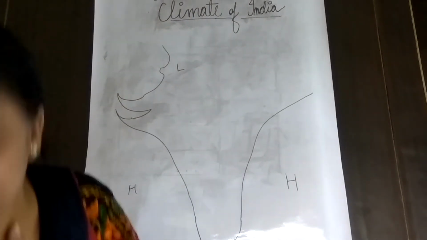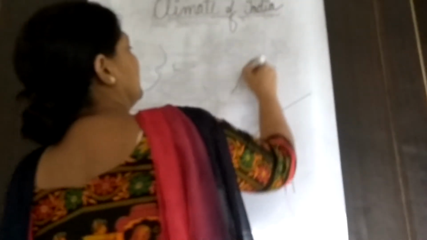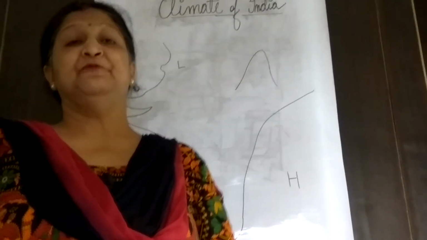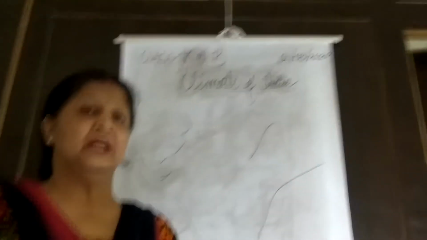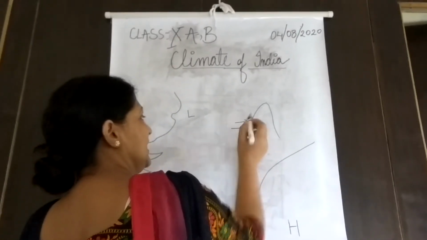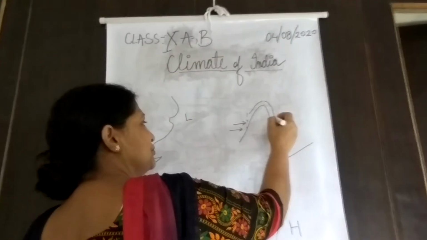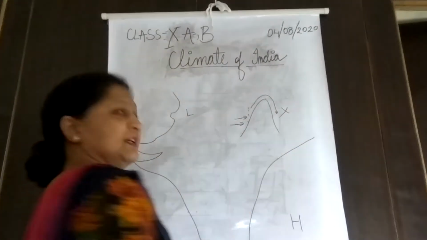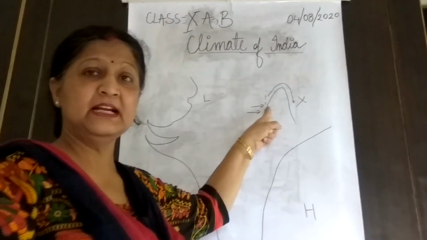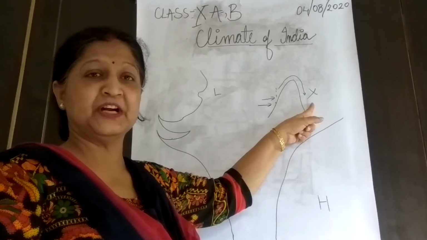Now, before the next topic, we will see one more thing, the rain shadow area. If you know the relief rainfall, you have studied the relief rainfall, the face of a mountain from where the wind starts blowing faces heavy rainfall. And as soon as the wind goes to the other region, no rainfall occurs. The region where the rainfall occurs is known as the windward side, and the opposite side is known as the leeward side or the rain shadow area.